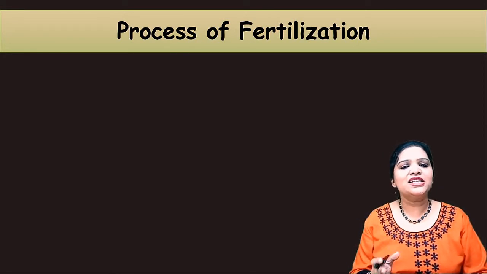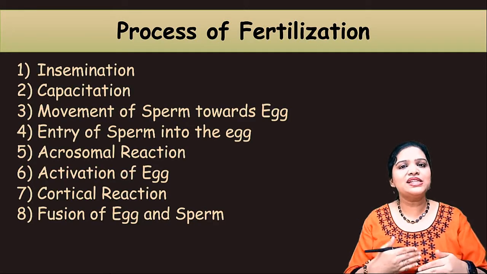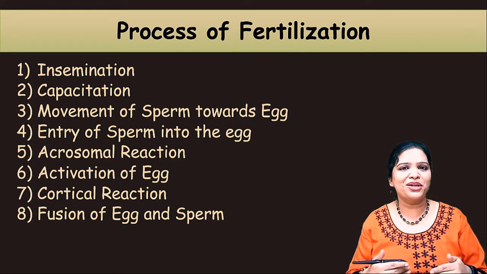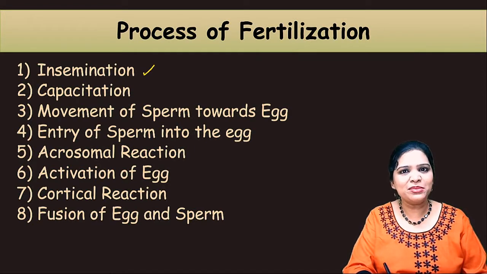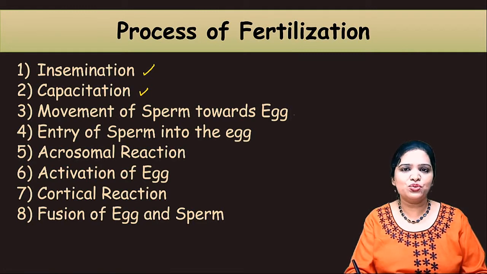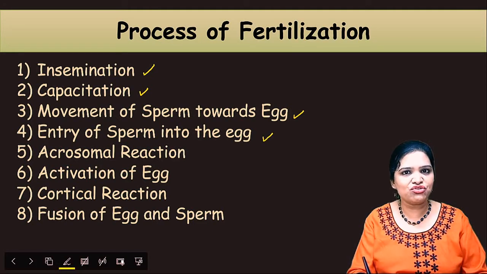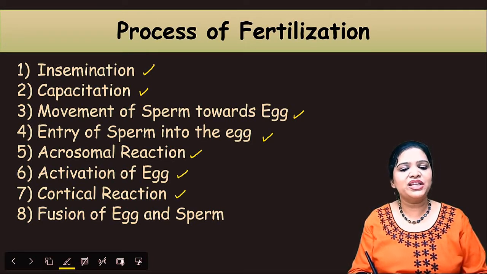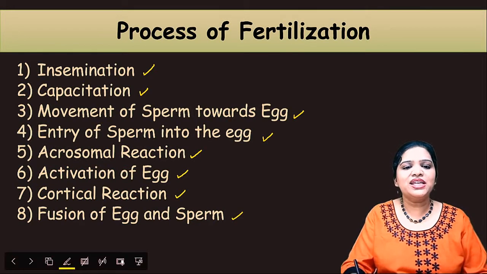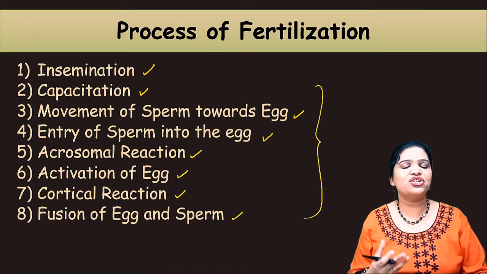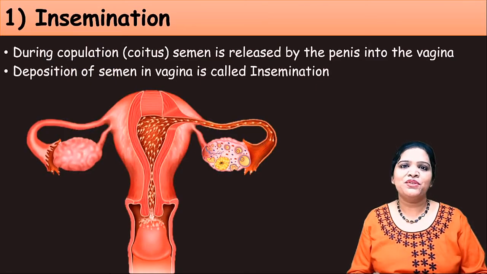This process of fertilization has several sequential steps, around 8 steps, which occur one by one. The first one is insemination, followed by capacitation and movement of the sperm towards the egg, entry of the sperm into the egg, then acrosomal reaction, activation of the egg, cortical reaction, and fusion of the egg with the sperm. These are the 8 major processes involved in fertilization, which we are going to study in detail.